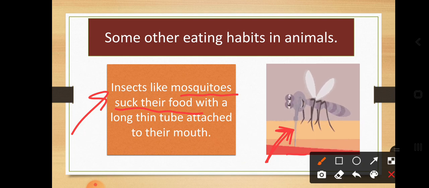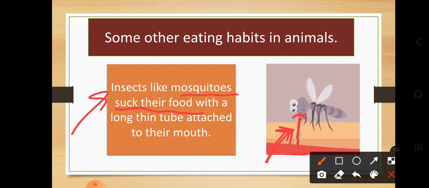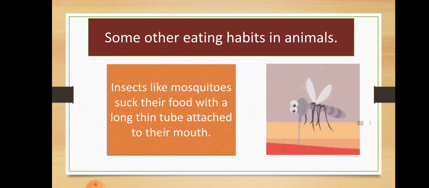So this insect is sucking the blood from the human body, because they have a long thin tube attached to their mouth. Okay, so this is the mouth. From this mouth they have a long thin tube attached. So with the help of this long thin tube, what are mosquitoes doing? Mosquitoes are sucking their food in the form of blood. So insects have a long thin tube for sucking the food.